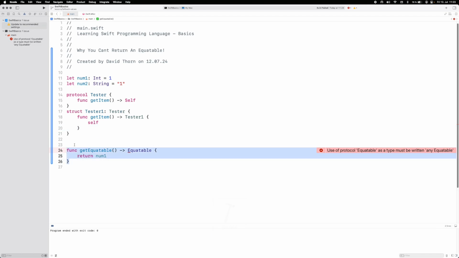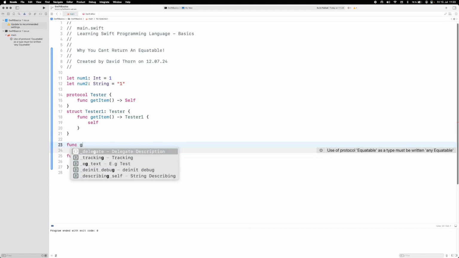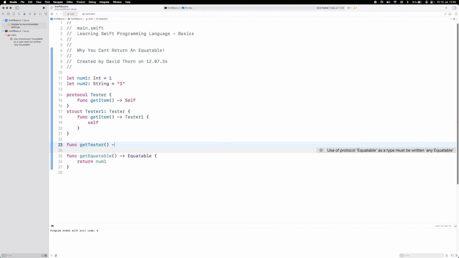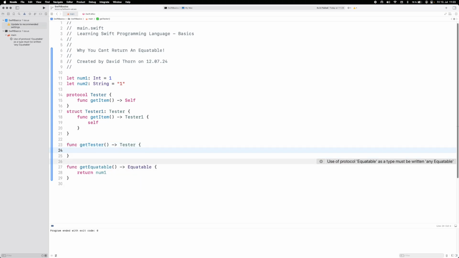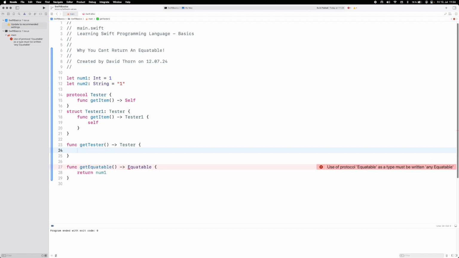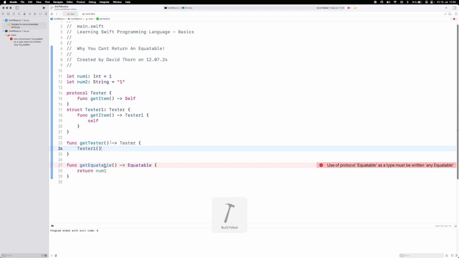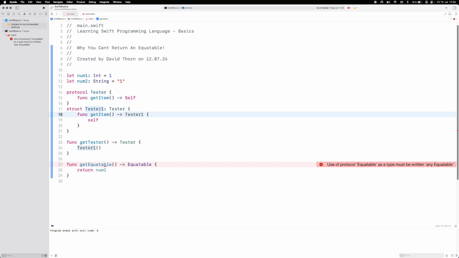Now let's write a function, getTester, that returns a Tester, and we return Tester1. Let's see whether this compiles. Everything is fine. We're using Self inside of this protocol and we seem to be fine right now, because Tester1 is returning itself. And this is what Self is referring to.